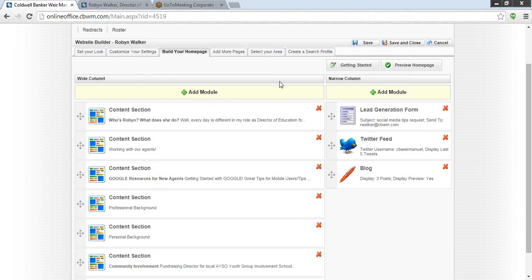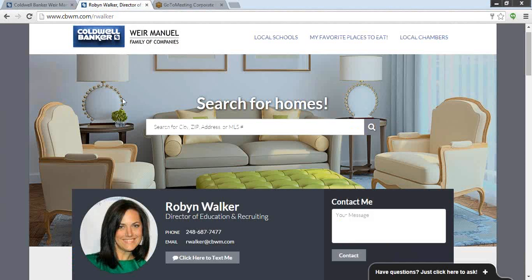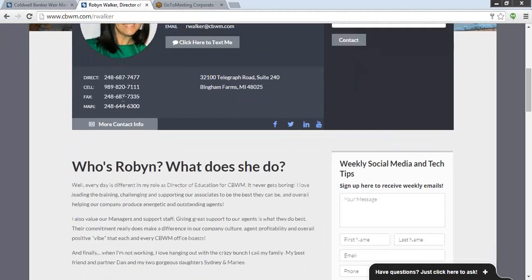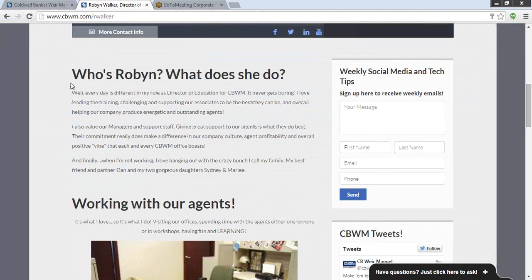You can see right here it says wide column, and then there's the narrow column. So switching back to my website, it's pretty self-explanatory. You can see that anything I put in that wide column will show up here, and then anything for the narrow column shows up in this area over here.